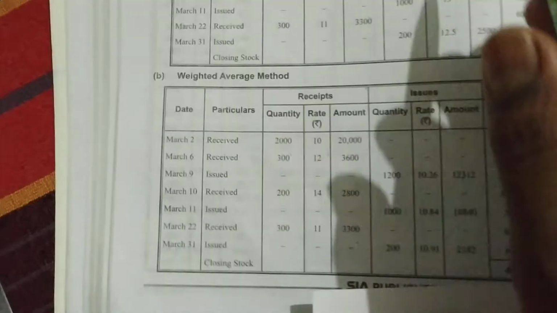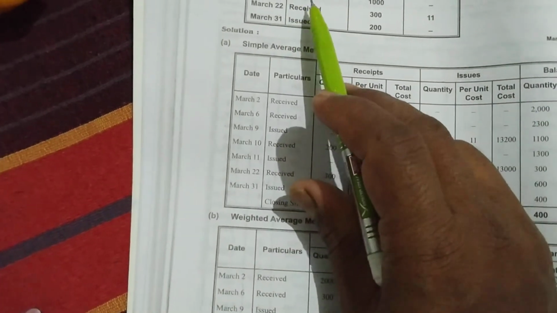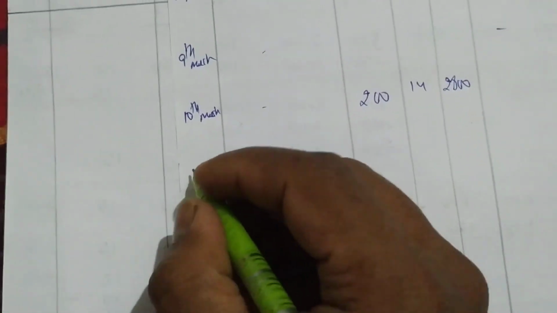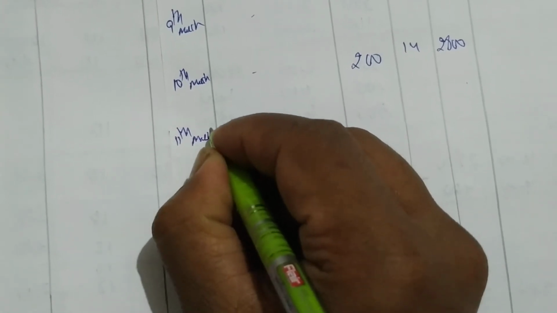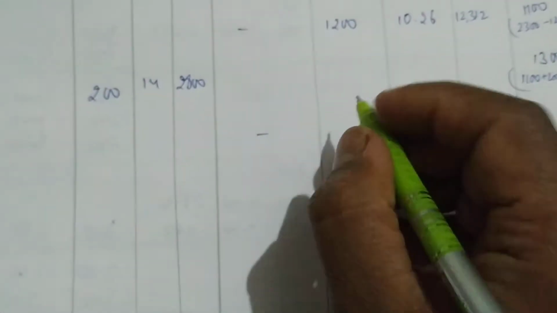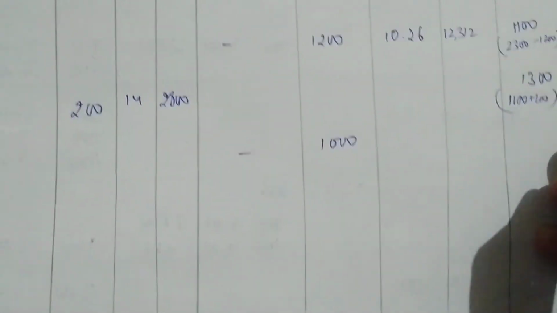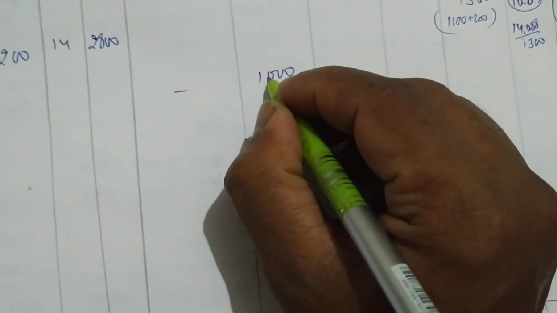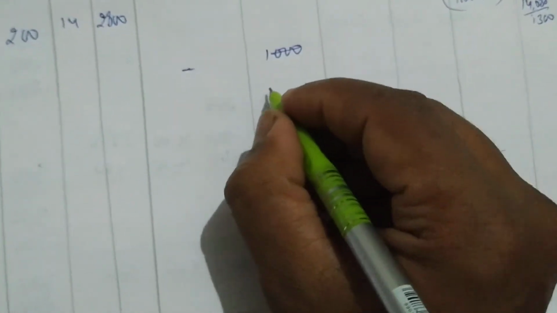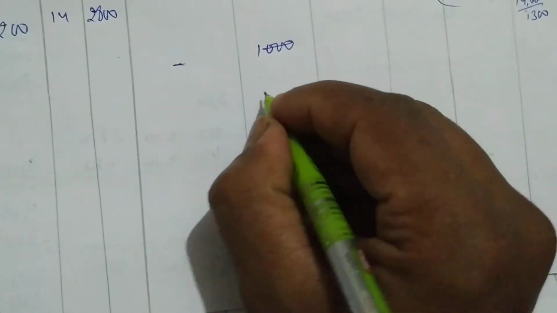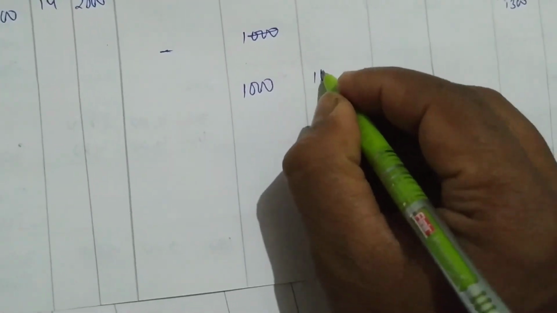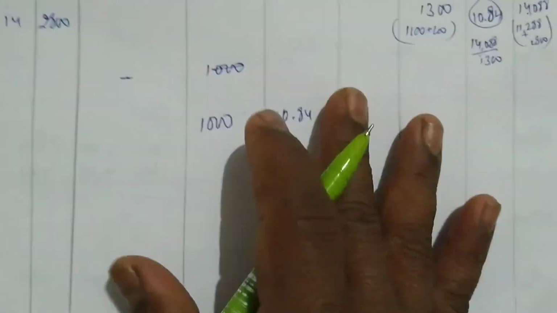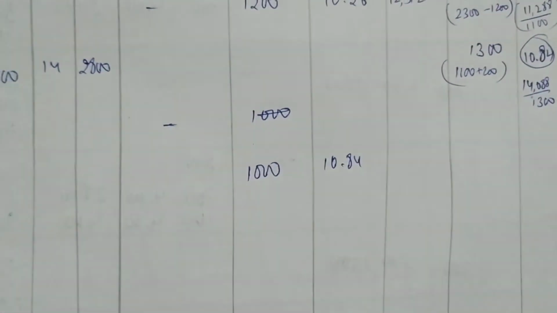Next, after March 10th, what is the date? March 11th, issued 1,000 units. Issuing is very easy. On 11th March, issued 1,000 units. So you can directly write 10.84. I have to close it, right? So 1,000, the price will be 10.84. The same price I can take here: 1,000 into 10.84.